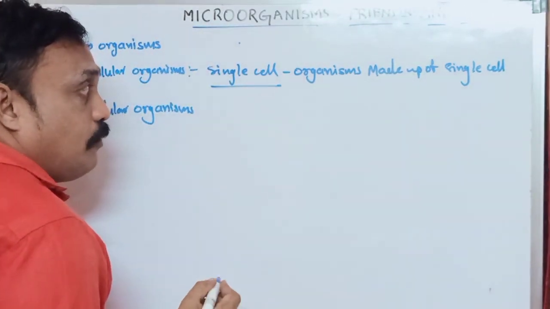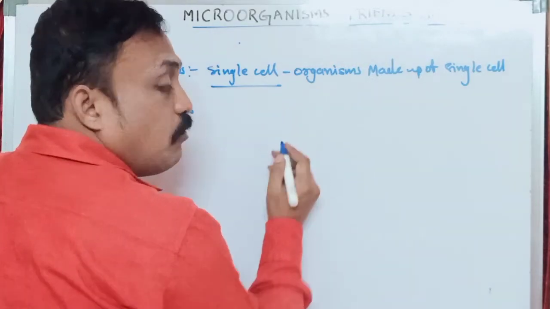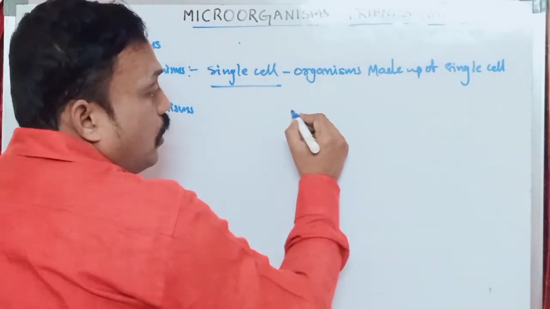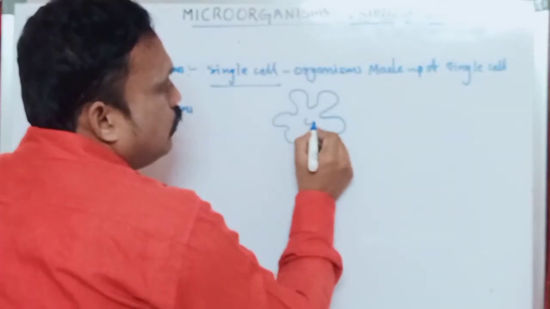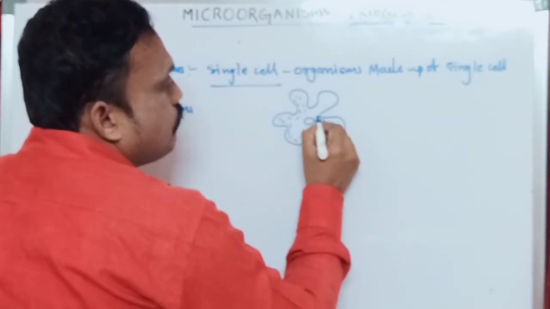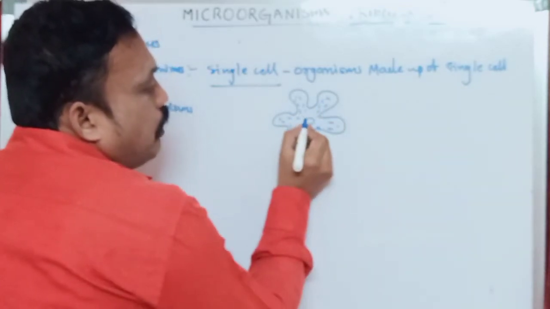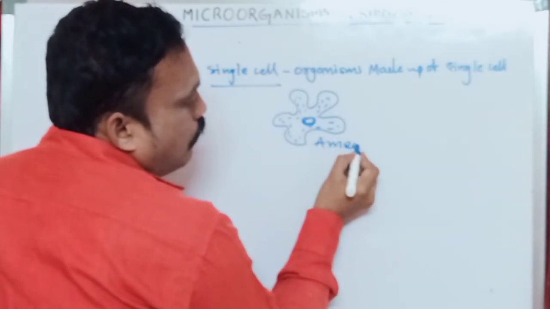For example, unicellular means the total organism is made up of a single cell. We know very well, familiar with this one: Amoeba. Amoeba is a good example of a unicellular organism. Amoeba, nucleus.